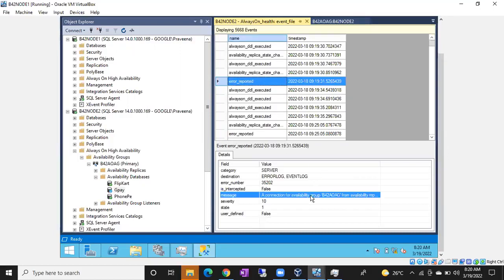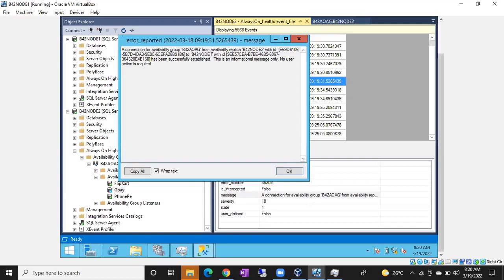Okay, a connection of our availability group, double click on it. Node 2 with ID, this is an information message only. So like this you can track it, guys. Let me reconnect, guys. It is showing 1 minute. Let me reconnect.